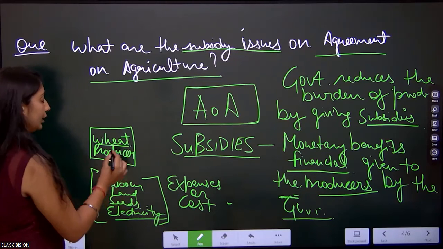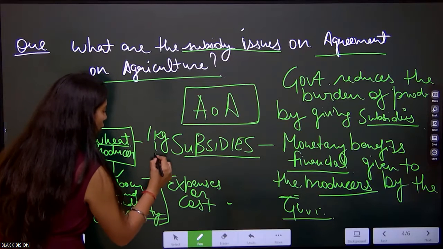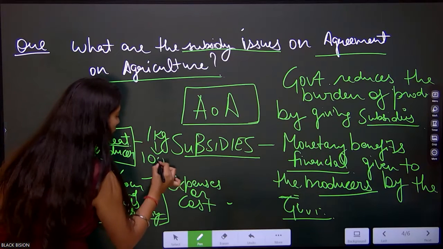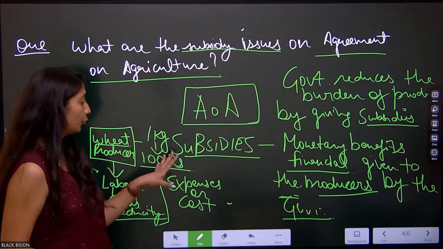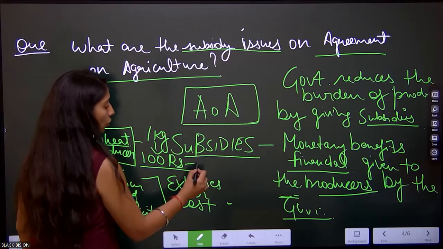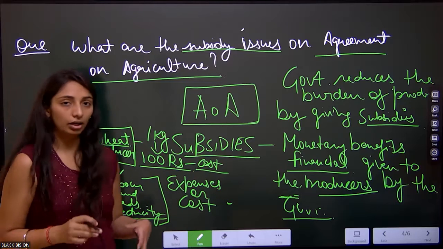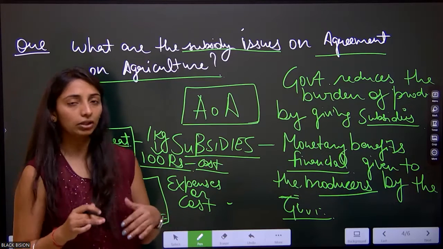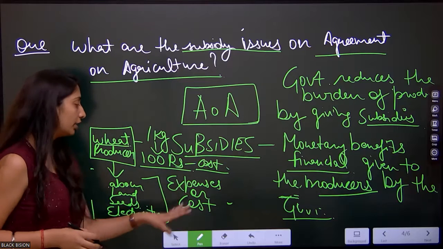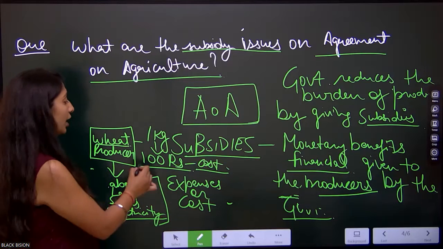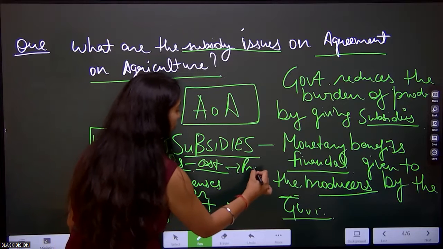Okay, so I am producing wheat, let's say 1 kg for 100 rupees. Means I am producing wheat at the cost of 100 rupees. But imagine I am a poor or marginal farmer. I cannot incur this much cost, and if I incur this much cost, I won't earn any profit.